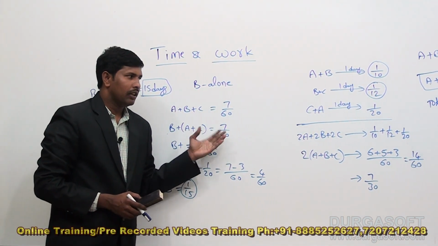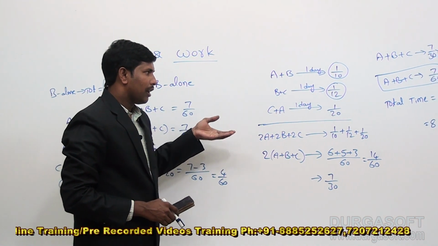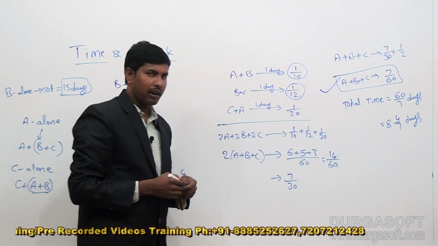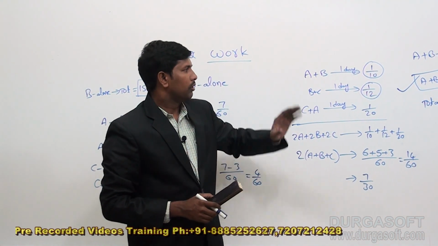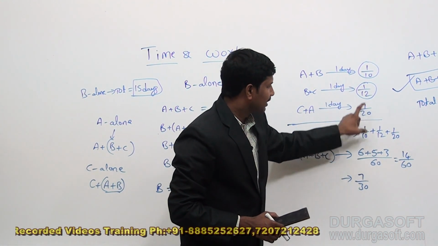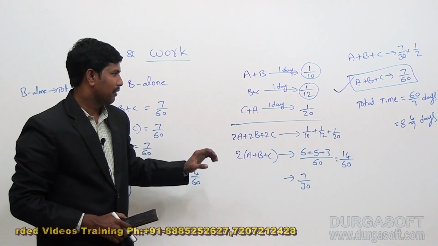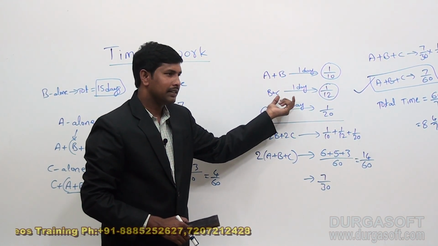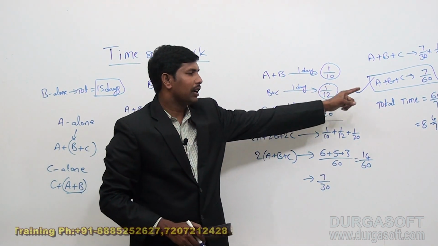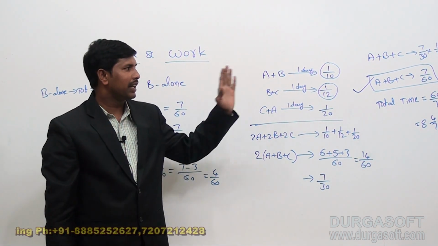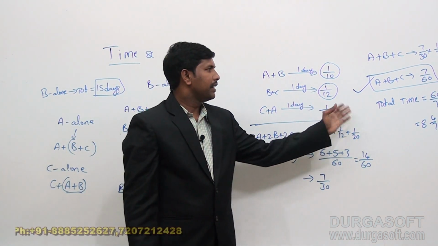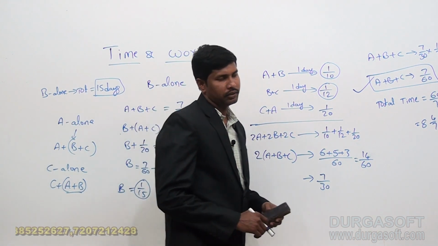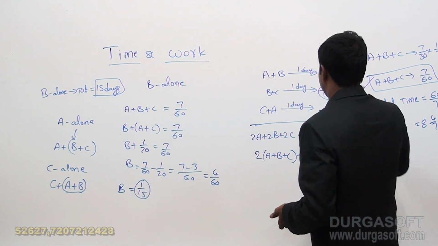So whether it is A alone or B alone or C alone or all together, first of all we need to calculate 1 day work of A, B, C all together. So first of all you need to focus on this. Whenever these type of questions are given, you need to add 1 day work of A and B together, and B and C and A, where you will get 1 day work of A, B, C all together. Once we get that, we can solve any required value, whether it is alone or all together. So this is how we can solve this.